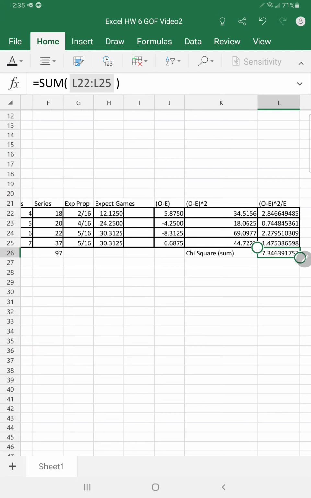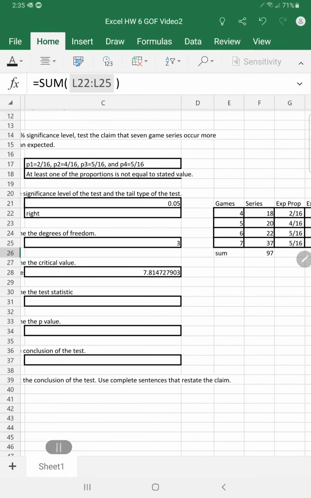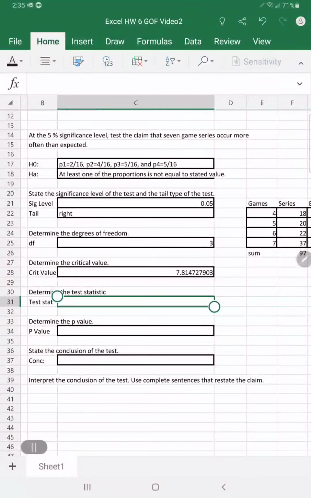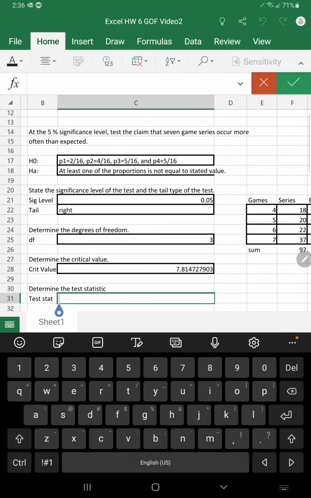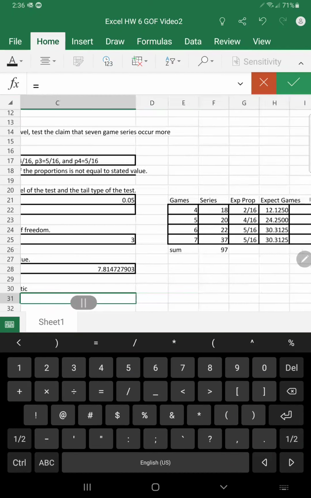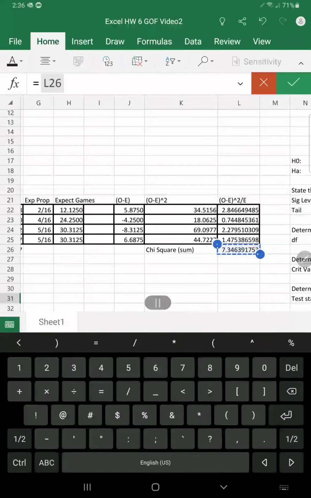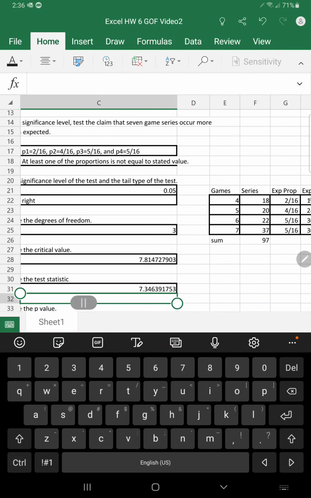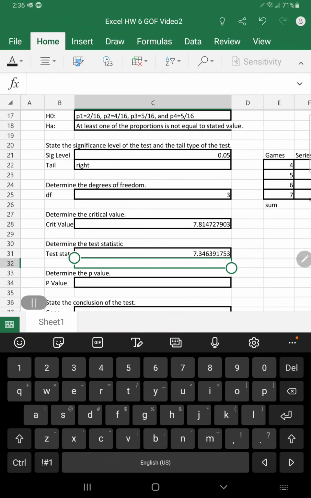And there it is. This is our chi-square test statistic, 7.35. All right. So let's come back over here. That's what we were looking for. Let's just copy that to this cell. We want this to be equal to, and we found it in this cell. So there we go. Click enter. All right. So now we have it in a nice summary.